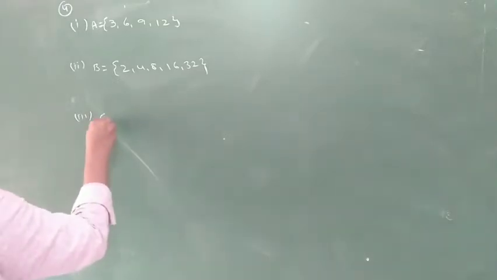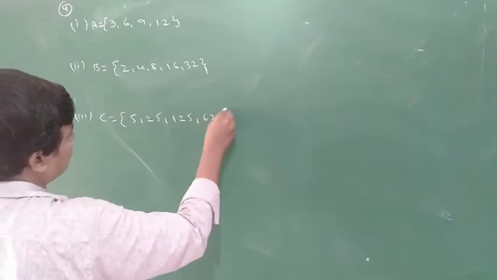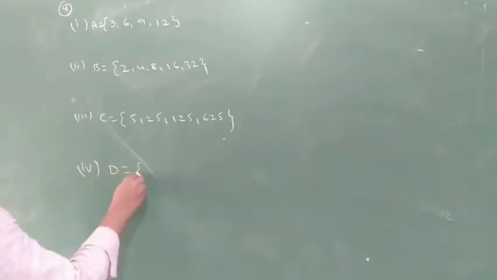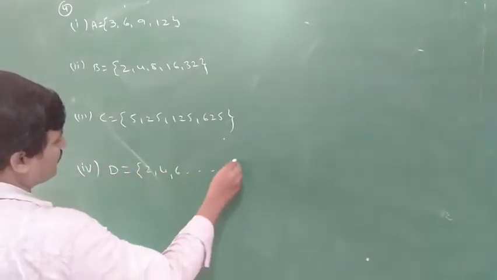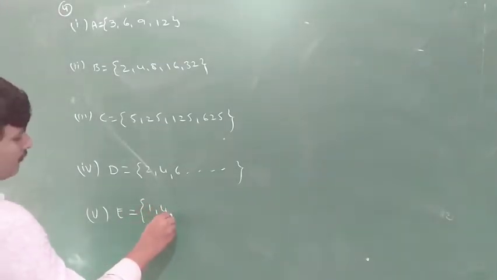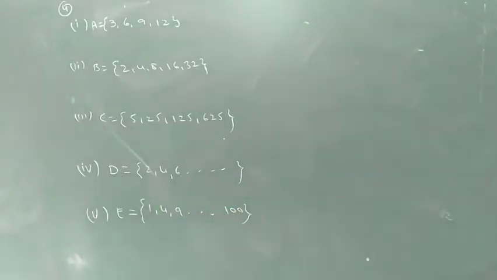Next, the third one is {5, 25, 125, 625}. Next, the fourth one, D, is {2, 4, 6, and so on}. The last one, the fifth, is {1, 4, 9, and so on, 100}. This is the roster form.